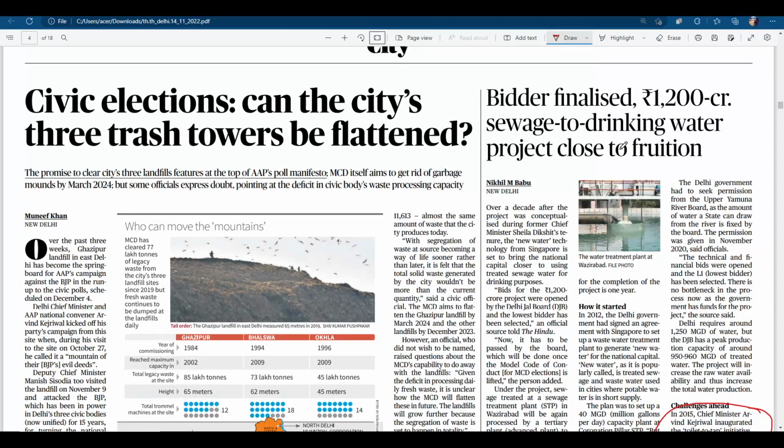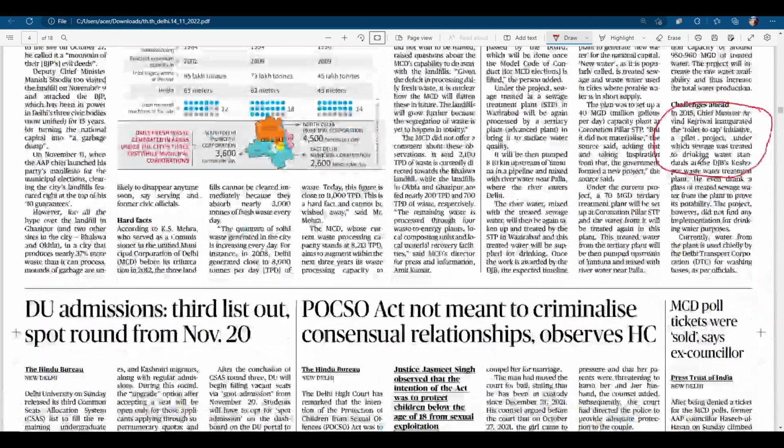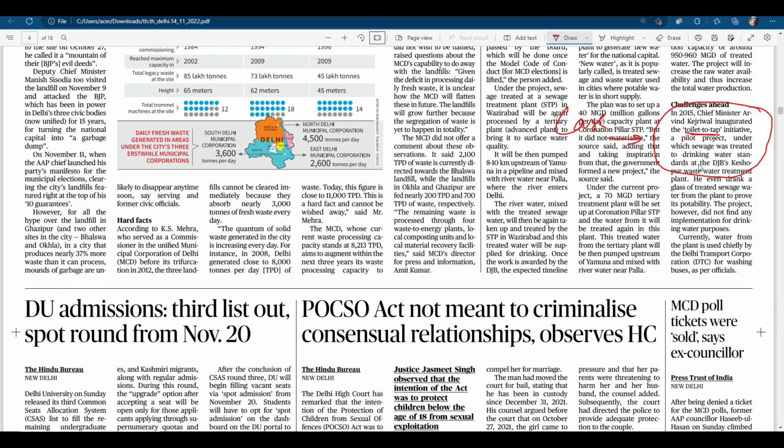There was a mention of the toilet to tap initiative of the Delhi government. Basically, this project treats sewage water and converts it into water capable of drinking. You can cite these initiatives if you're writing any answer on water recycling and water conservation, as case studies.